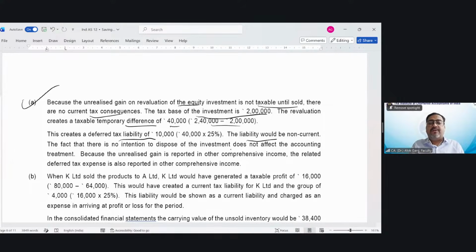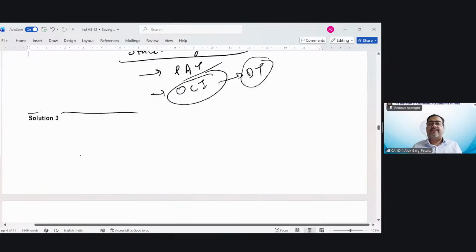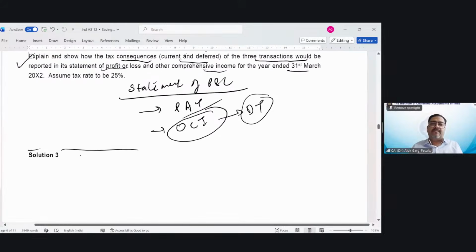The liability would be non-current. The fact that there is no intention to dispose of the investment does not affect the accounting treatment. Because the unrealized gain is reported in other comprehensive income, the related deferred tax expense is also reported in other comprehensive income.